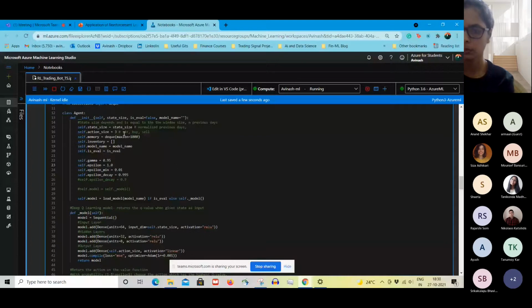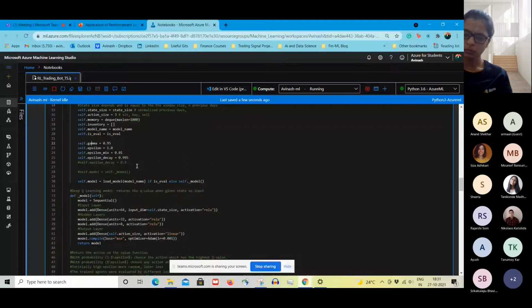And then these are the local variables that we will use. This is the model name. These are the things that are important. Gamma, so I will point out the important things in this whole code. Gamma is very important in the sense that, if any of us are from an economics or financial background, we know that whenever you are giving a reward, you have to take into account the future rewards also. So the future reward is what is being taken care of by gamma.